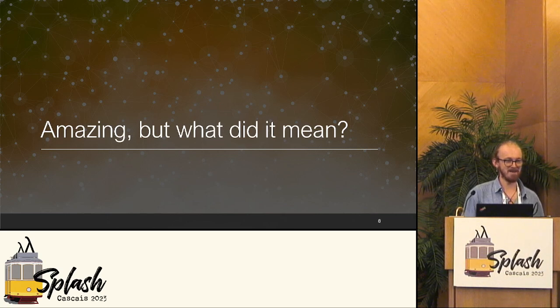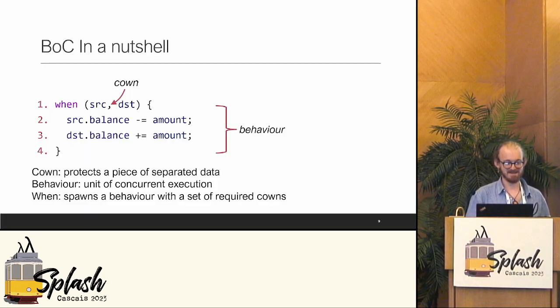But I didn't explain what any of that meant. So in a nutshell, BOC is composed of 3 things. You have cowns, or concurrent owners, and these protect pieces of separated data. It's a single entry point into them. You have behaviors, which are units of concurrent execution. They modify your cowns. And you have when, which is the single powerful primitive, which ties the 2 together. You spawn a behavior with a set of required cowns, and then you can modify those cowns. So you can think of cowns and behaviors as resources and tasks, or locks and lock guards, whatever sort of makes sense for you, but the whole thing for us is BOC.